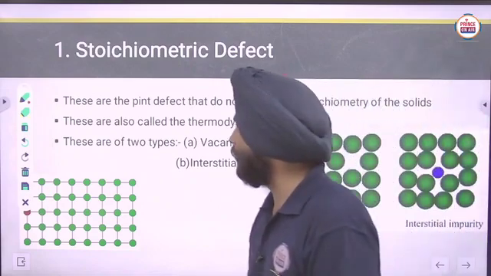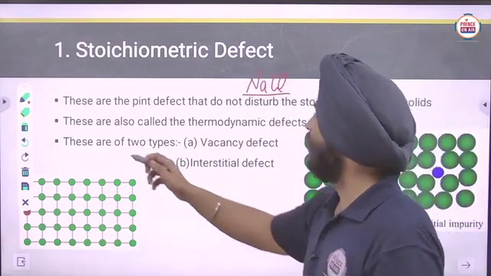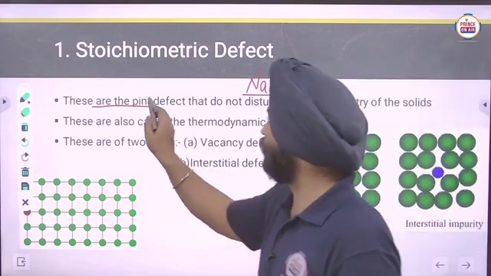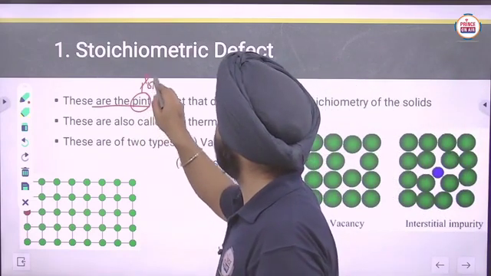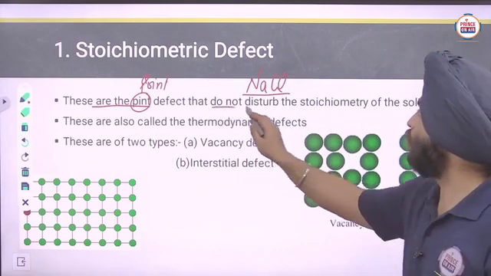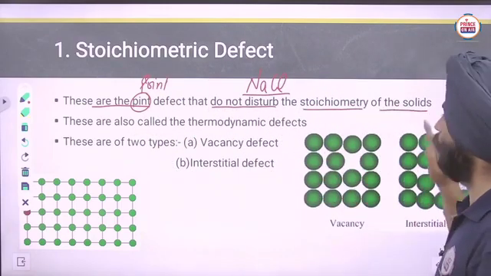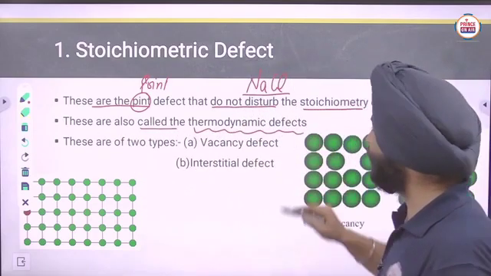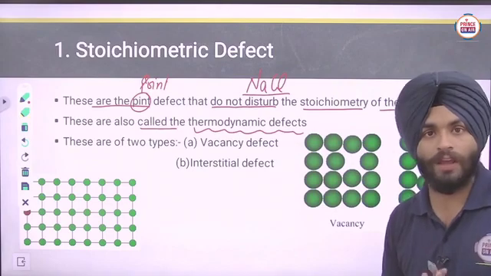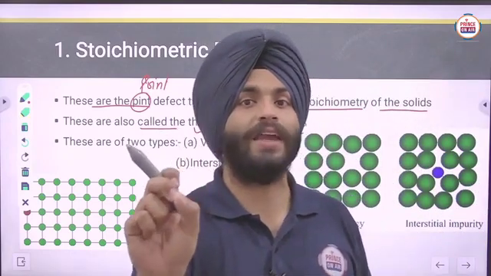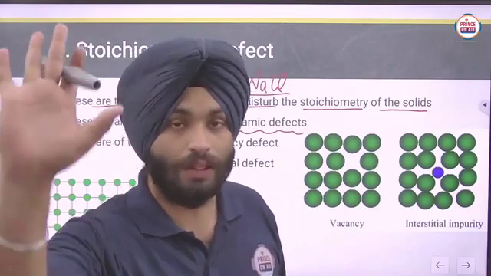So now see the definition. These are the point defects that do not disturb the stoichiometry of the solid, and these are also called thermodynamic defects. That is most important here, because these defects occur when you are applying external heat to the crystal.